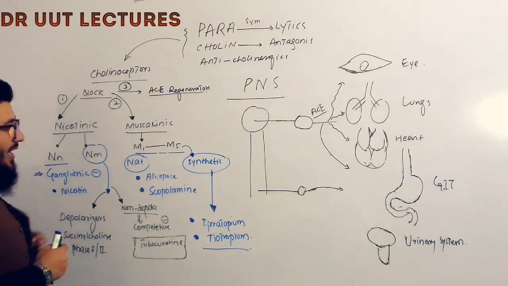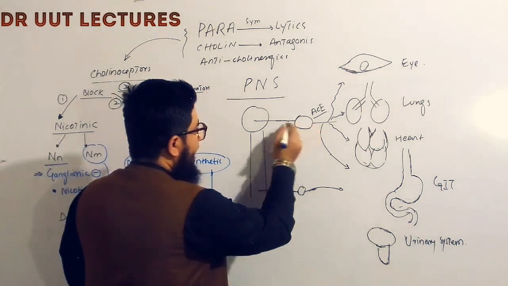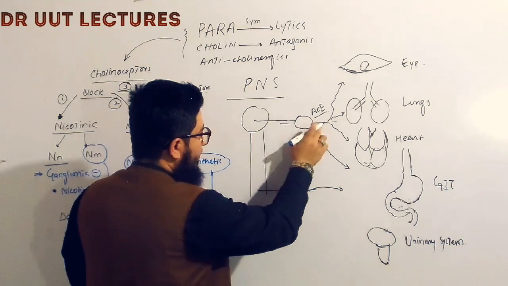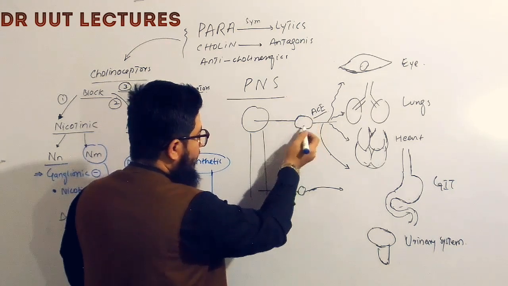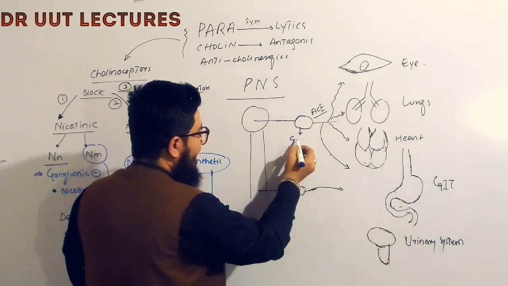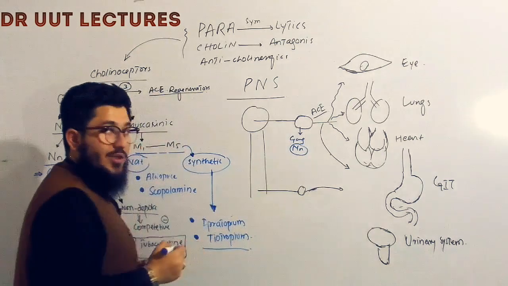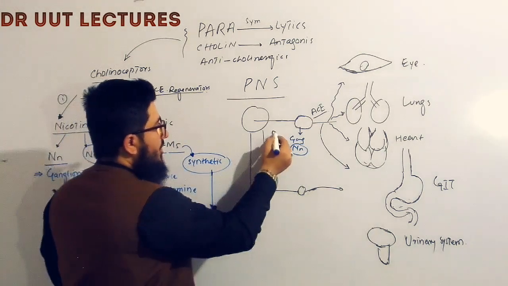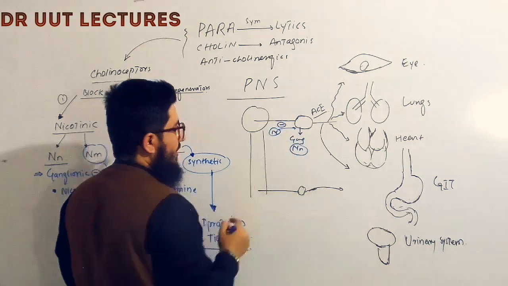So where is our ganglia, or where is our nicotinic receptor? This is the ganglia: the presynaptic neuron and postsynaptic neuron meet together outside the central nervous system. Here the vesicle is formed. This is actually known as the ganglia. And here is our nicotinic receptor, neuronal type. So when we take nicotine, this will actually block the nicotinic receptor, will inhibit the nicotinic receptor.